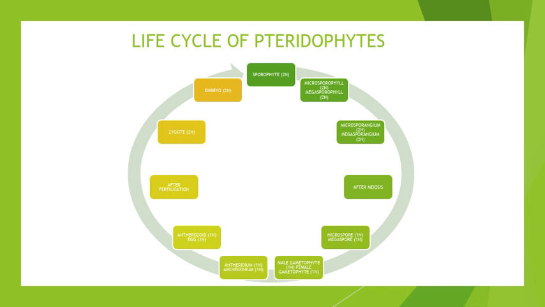Inside the male gametophyte, the male reproductive organ called the antheridium is produced, while in the female gametophyte, the female reproductive organ called the archegonium is produced. The antheridium gives rise to the male gamete known as antherozoid, while the archegonium gives rise to the female gamete which is called egg.